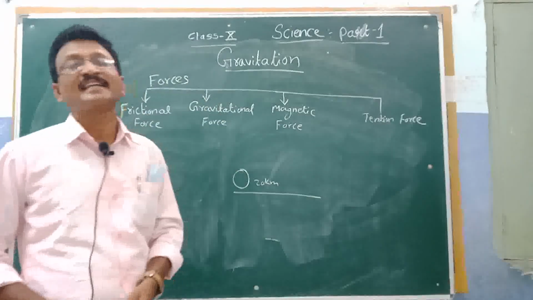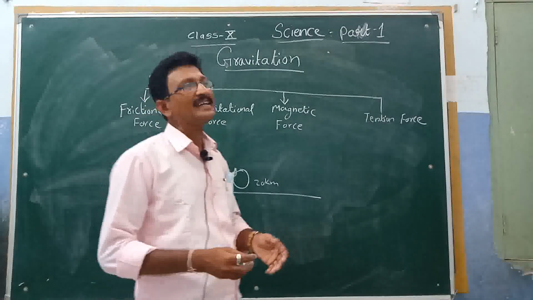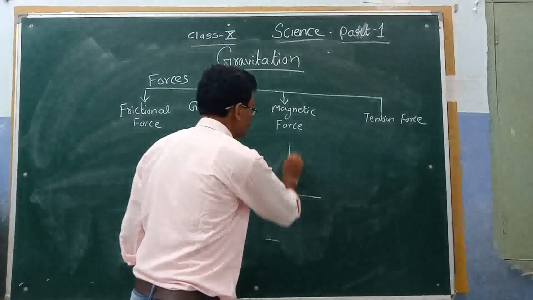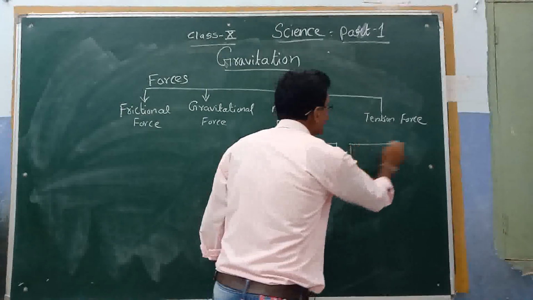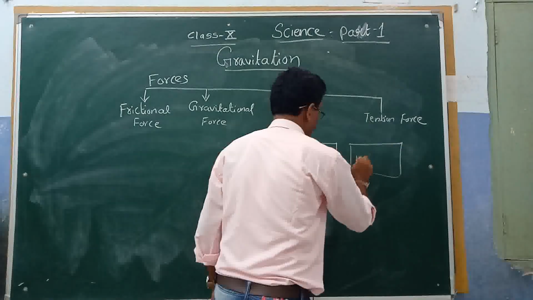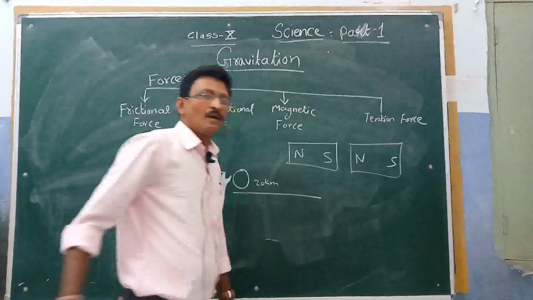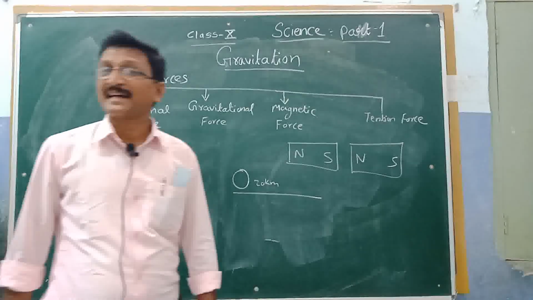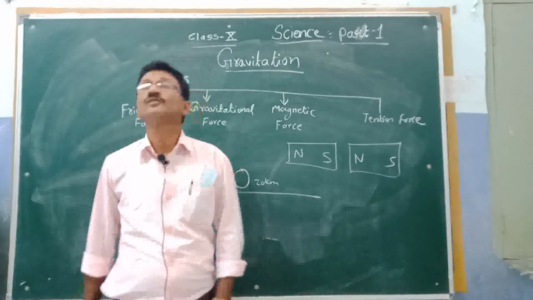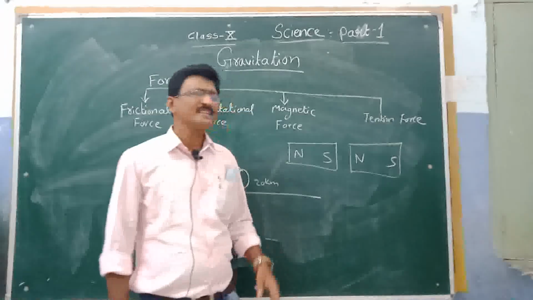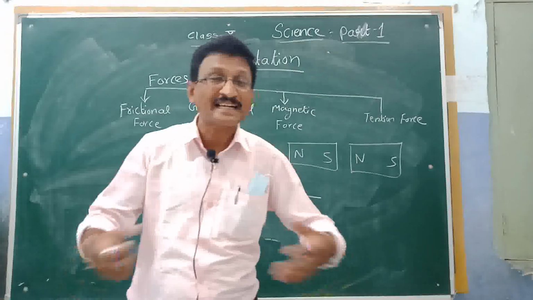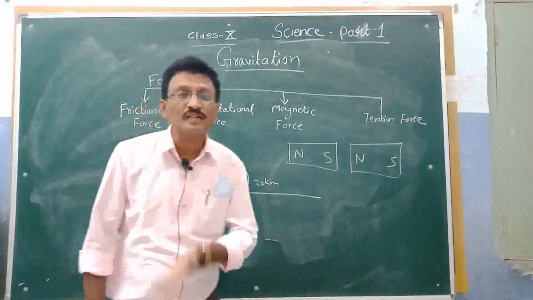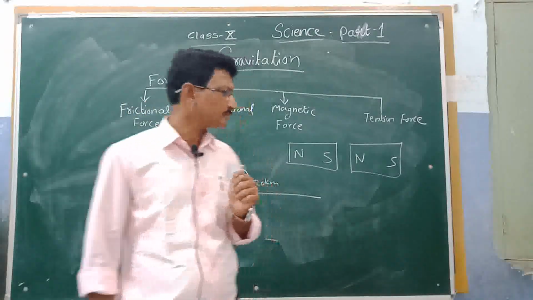The third is the magnetic force. As we all know, magnets have two poles, north pole and south pole. Take two magnets. You might have learned in the 9th standard or 8th standard that magnets have two poles: like poles repel each other, unlike poles attract each other. That force is called the magnetic force.